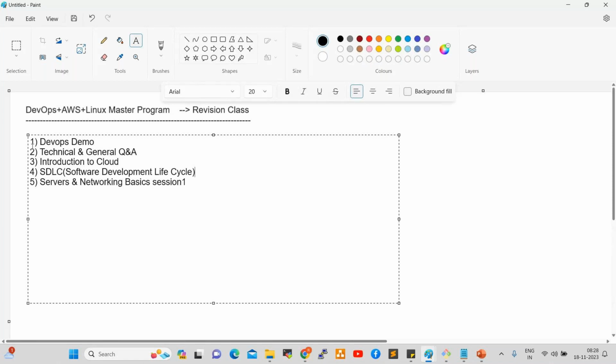Once we complete these four sessions, after that comes servers and networking basics, session one, the fifth session. What is a server, types of servers, the first phase of implementation, the second phase of implementation, right? So we discussed server basics, and what an operating system is.